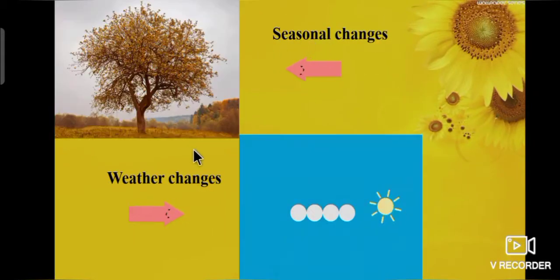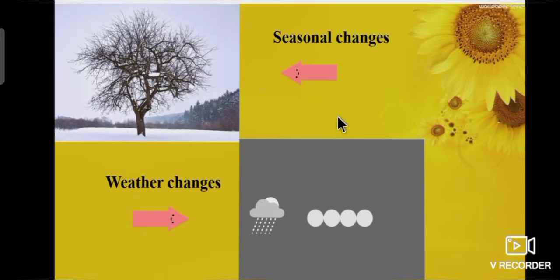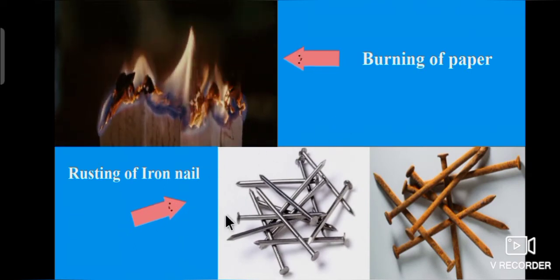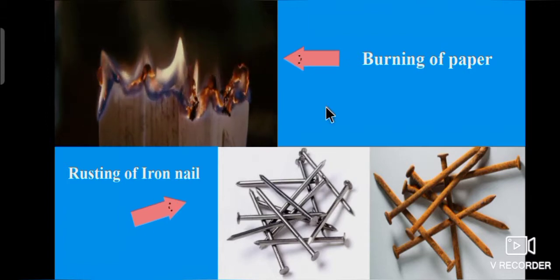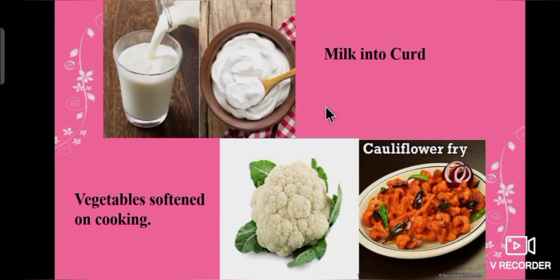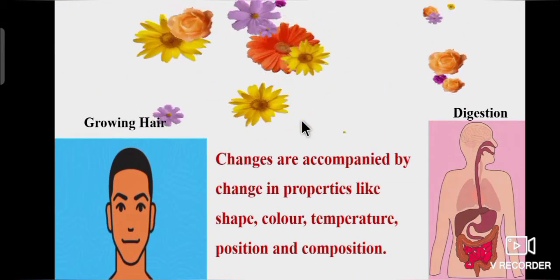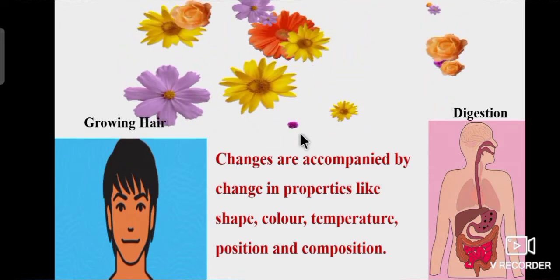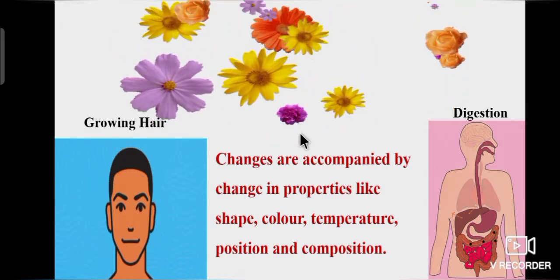Seasonal changes and weather changes will occur periodically. Burning of paper happens immediately, whereas rusting of iron nail takes some time. Moreover, milk is turned into curd in few hours, but while cooking, vegetables take some time for softening. From above examples, we will say changes are not only a process, but it is accompanied by change in properties like shape, color, temperature, position and composition.